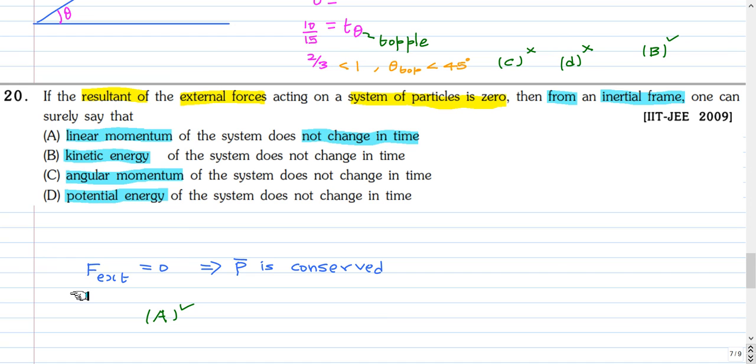So the net external force acting on the system is 0. The momentum is conserved. This is by Newton's second law of motion. But for the net angular momentum to be conserved, the net external torque has to be 0. That need not be true. Even though the net external force is 0, the energy of the system can also change. So the correct option is option A.